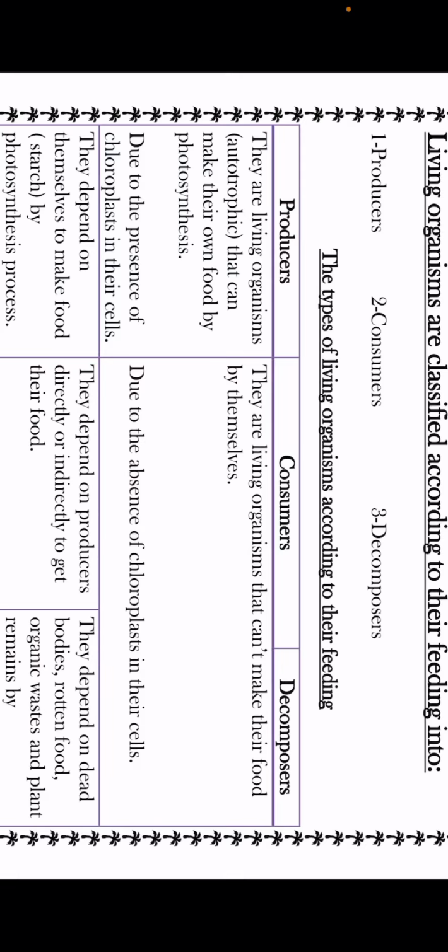They can make their own food, so they have chloroplasts. They are called autotrophic. Producers are like green plants, green algae, and some types of bacteria.